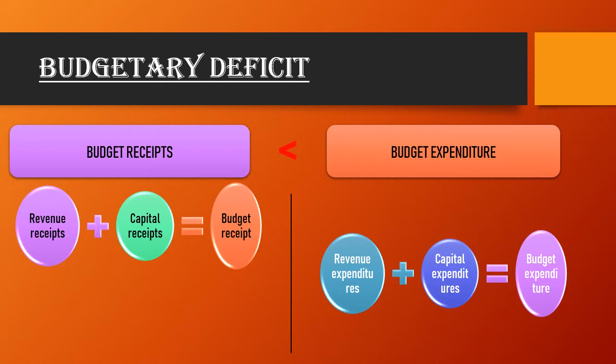Now you have to look at the budget receipt. What is budget receipt? It includes the revenue receipt and capital receipt which do not create any asset or liability. I explained in the earlier slide. And here I explained the budget expenditure. It means it includes revenue expenditure and capital expenditure, which create assets as well as liability for the country, for the government.